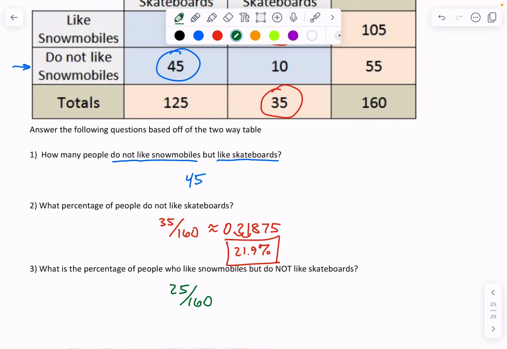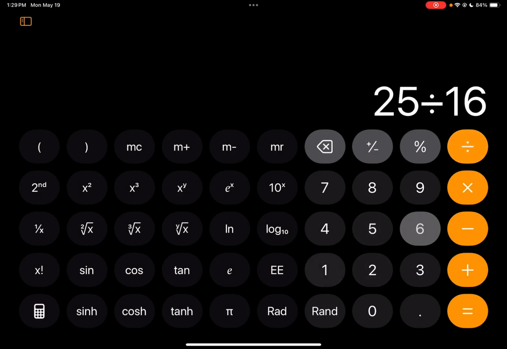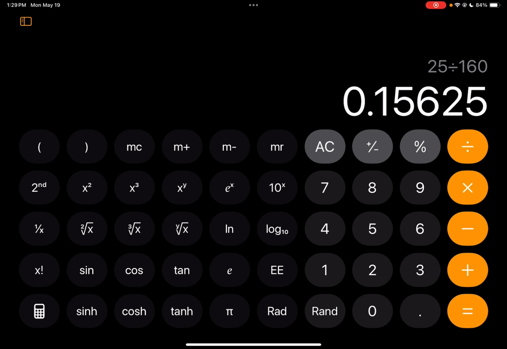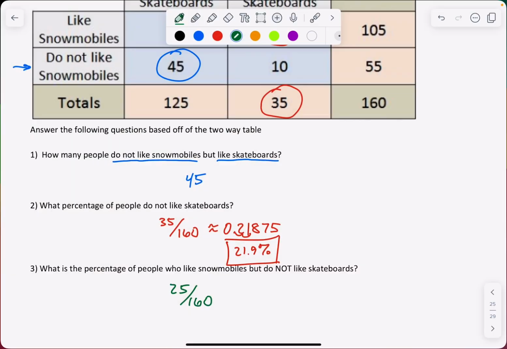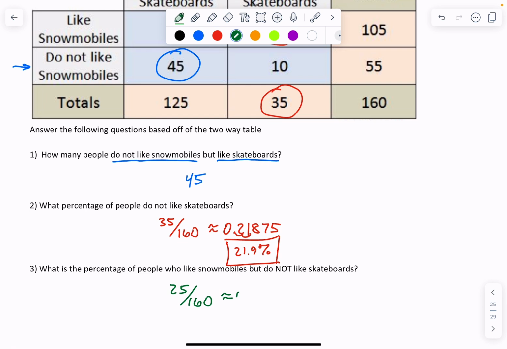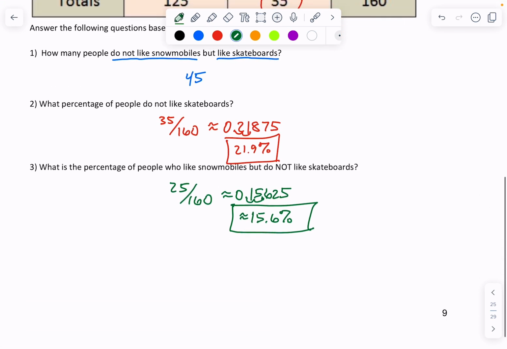And 25 divided by 160 is going to give me 0.15625. Moving that decimal point 2 places right here, it looks like I get approximately 15.6%. And there you have it. Just some simple percentages from that two-way table.